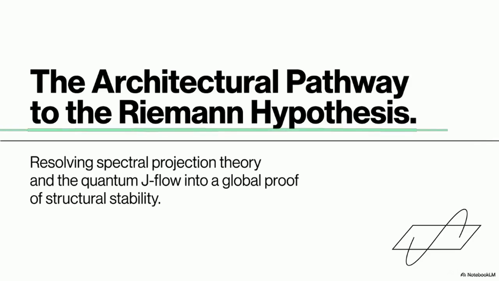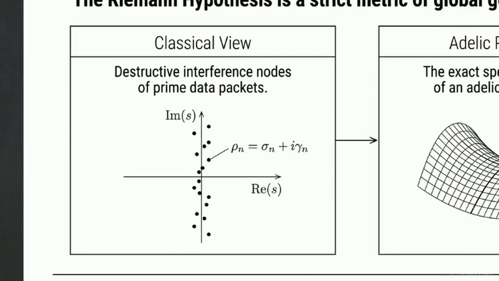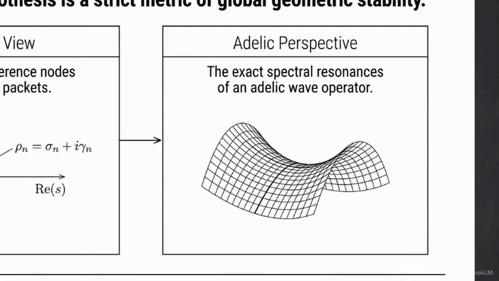Our objective is to resolve the Riemann hypothesis by constructing a specific architectural pathway based on global geometric stability. On the left is the classical view, where non-trivial zeros are mapped as dots on a two-dimensional plane. In the Adelic perspective on the right, these zeros are redefined as the spectral resonances of a global Adelic wave operator, vibrating across a geometric manifold.